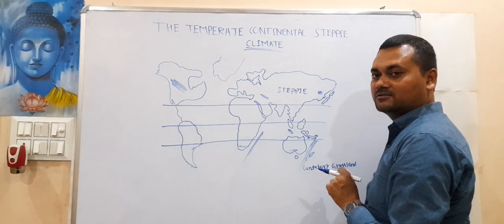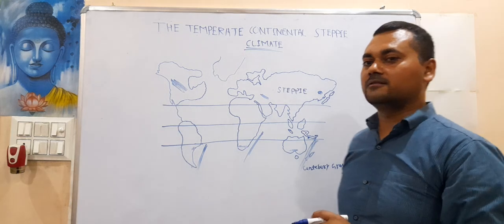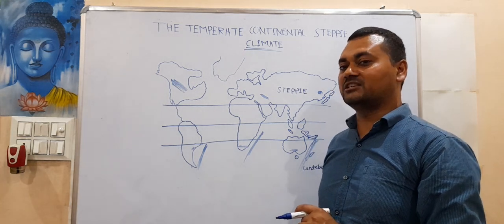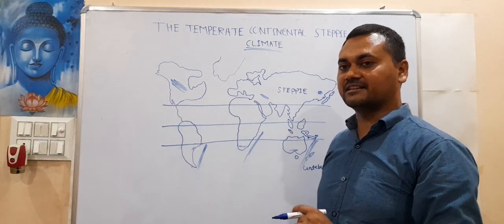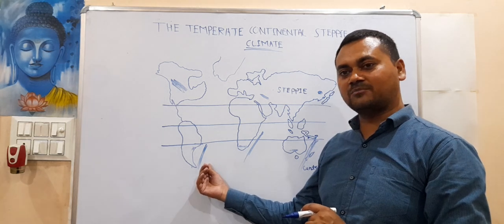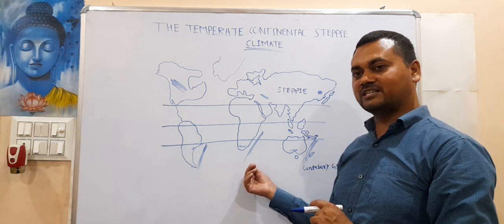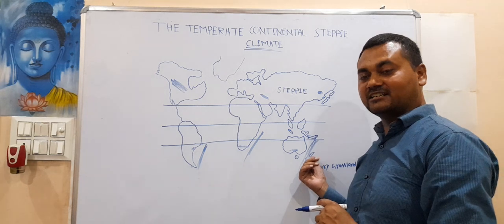Agulhas. And here the Brazilian current. The Brazilian current is a warm current. Agulhas is warm, and the East Australian current is a warm current.